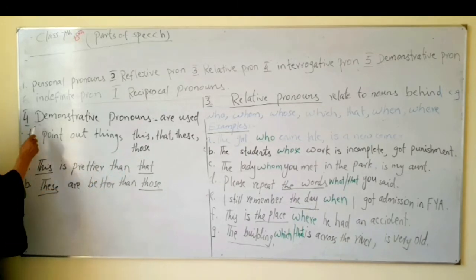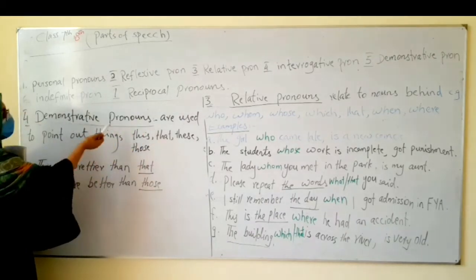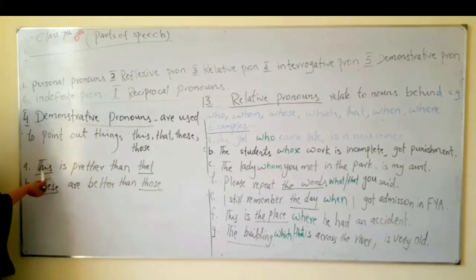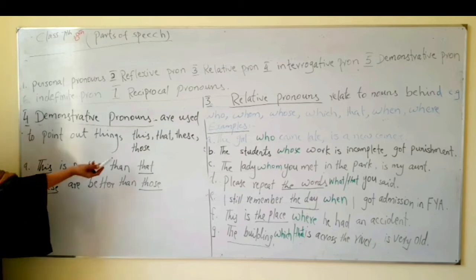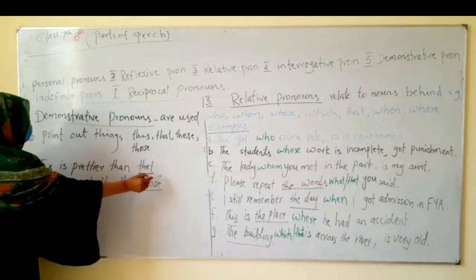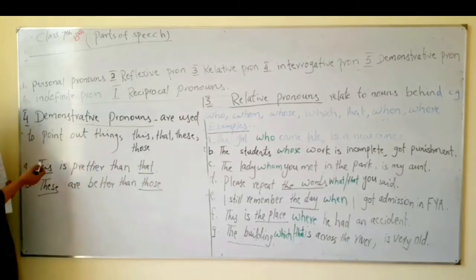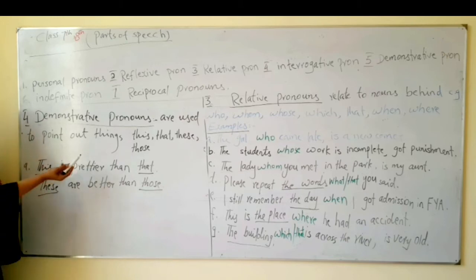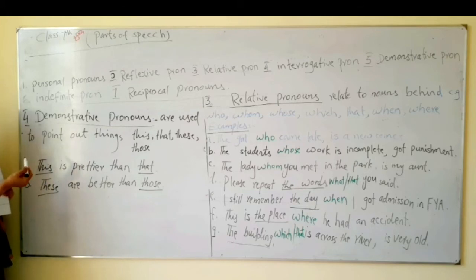Keep it in mind, we are doing pronouns, so they must replace a noun. If you use a noun after that, then it will be a demonstrative adjective. Which one? This one. Then you are describing the noun. Now these two replace some noun, but that noun is not mentioned after them. This is the major point, please remember. When this, that, these, those take nouns after them, they become adjectives, giving you information. For example, which one is better, this or that? Then that will be an adjective.